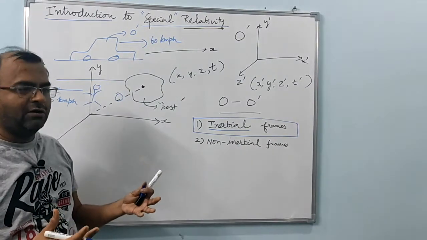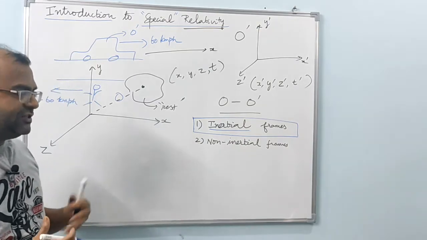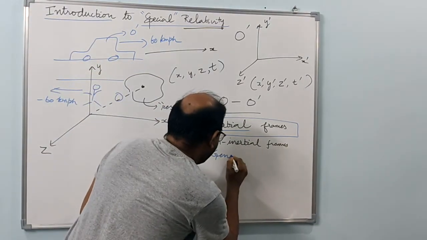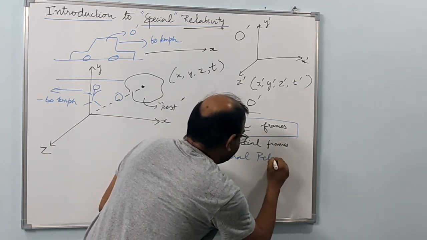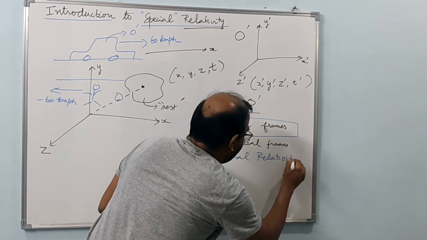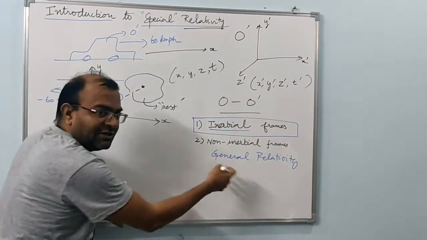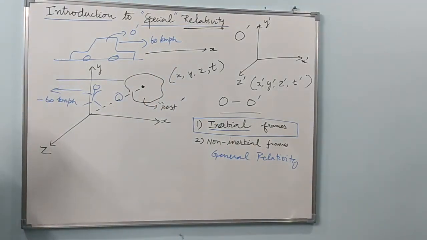He worked to include gravity so that it becomes a more general case, and that theory was given by Albert Einstein in 1915. That is general relativity. So this is a more general theory compared to this one. This is a special case of the general theory, so it's called special relativity. This is one reason why it is called special relativity.